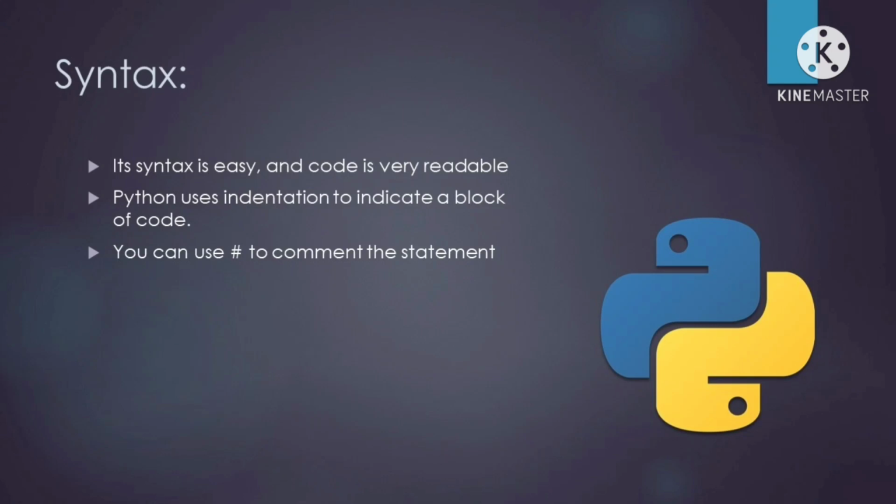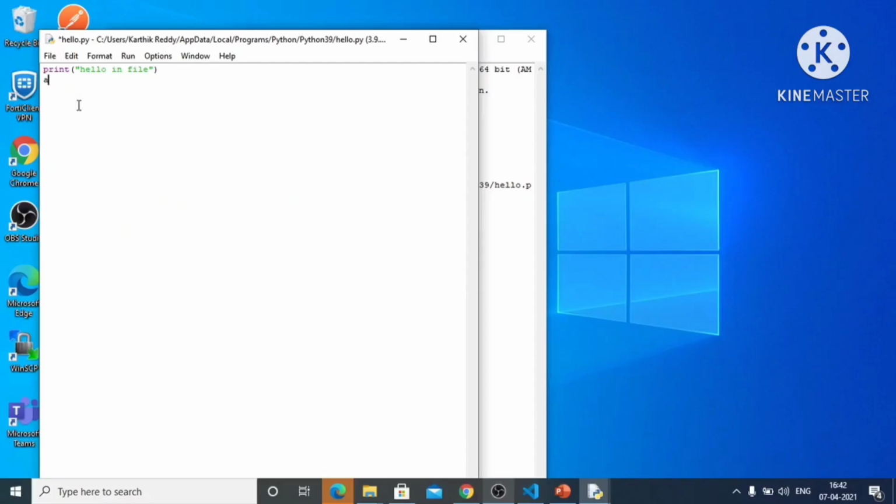Next topic is Python syntax. Basically its syntax is easy and very readable, and we can use # to comment a statement. Python uses indentation to indicate a block of code. Here indentation is nothing but spaces at the beginning of each statement. You can just see here.